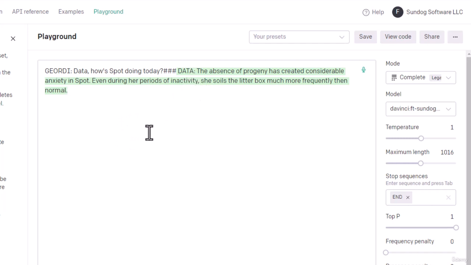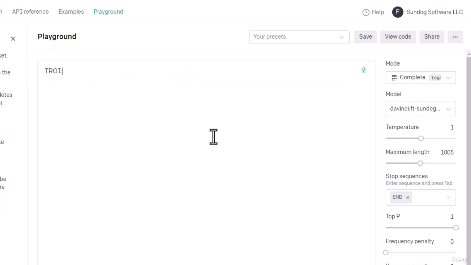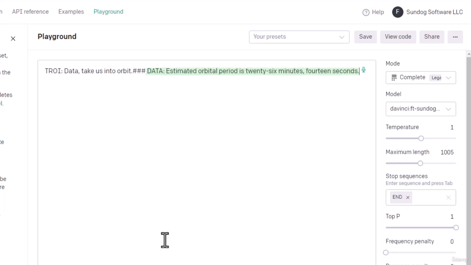Wow, that's pretty impressive. So let's pretend we're Troi and say, "Data, take us into orbit." I don't know, maybe Troi's in command for a change. "Estimated orbital period is 26 minutes, 14 seconds." Let's try another one. "Huh, but the captain..." Oh, wow. I think I see what happened there. Data's saying, hey, Troi doesn't normally give that order. The captain does. It kind of picked up on that.